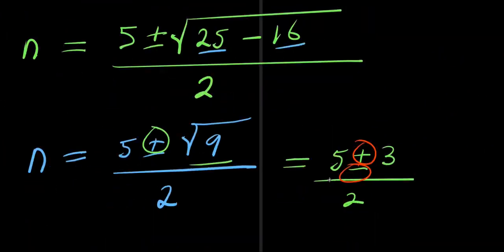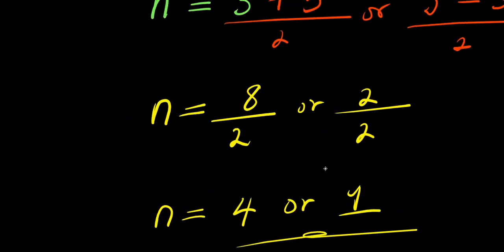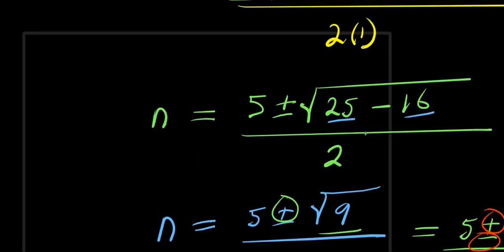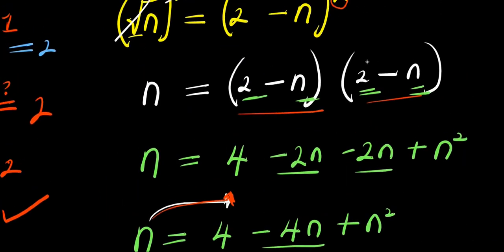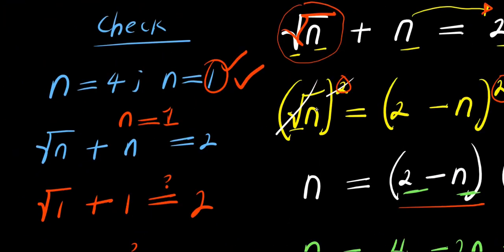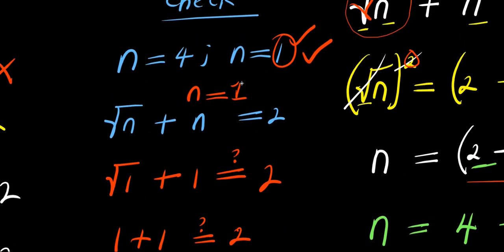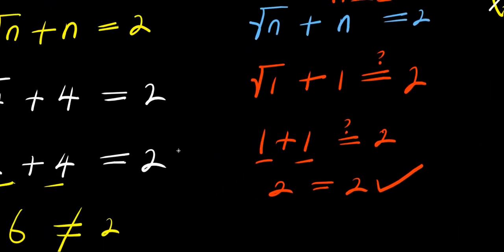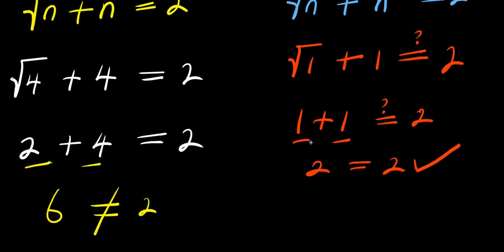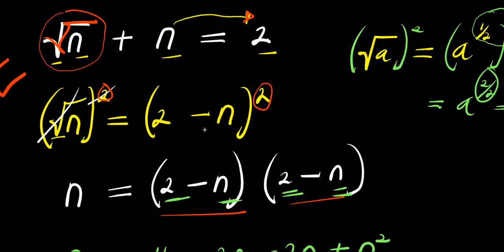So here it is, the formula method, 4 and 1. So any method you want to use, you can use it. And that is it. And you get your answers. You can go ahead and check if you want by inserting the values of n here, like what we did earlier on. At the end, we discovered that only one solution is correct, which is 1. Because 4 did not satisfy the equation. It gave us 6, which is greater than 2. So guys, that is it. Thank you and goodbye.